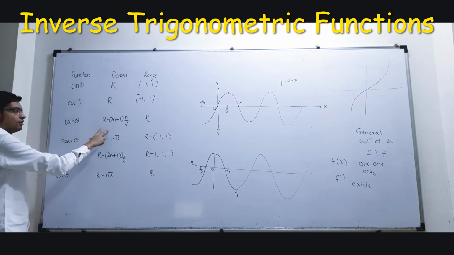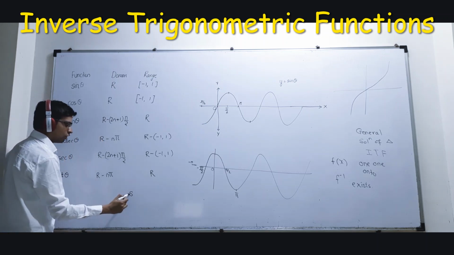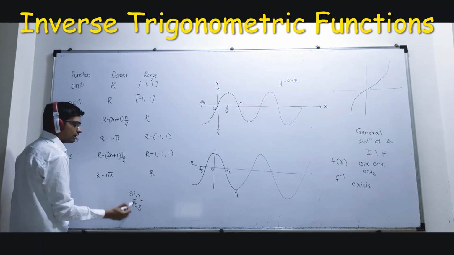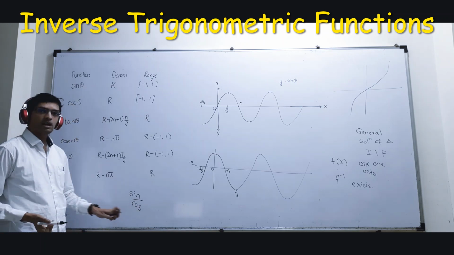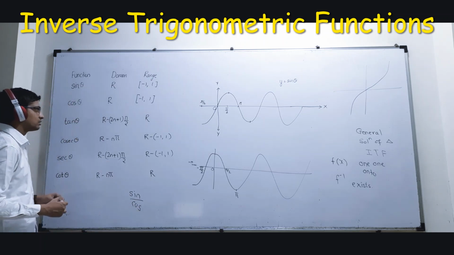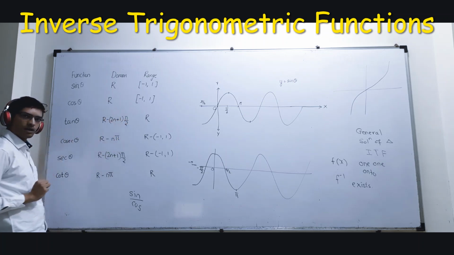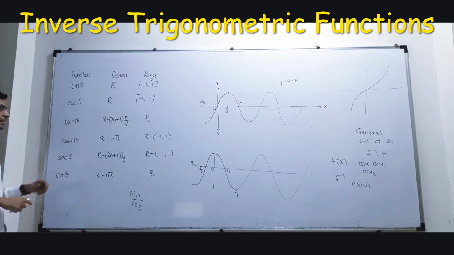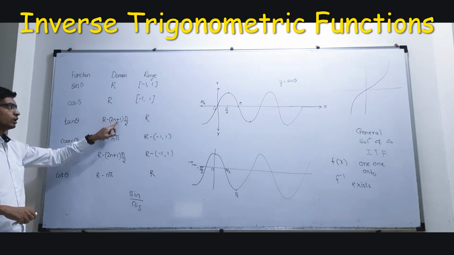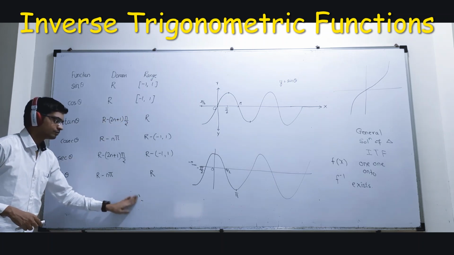And domain, now tan theta means sine upon cos. So tan theta is not defined wherever cos becomes 0. So where does cos become 0? Cos becomes 0 when it is an odd multiple of pi by 2. So my domain of tan theta is R minus (2n plus 1) times pi by 2.